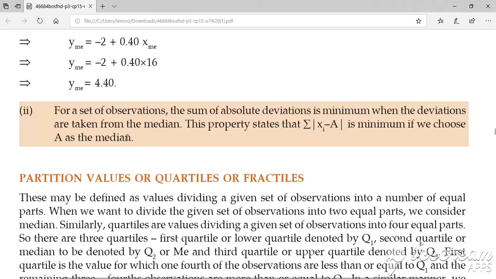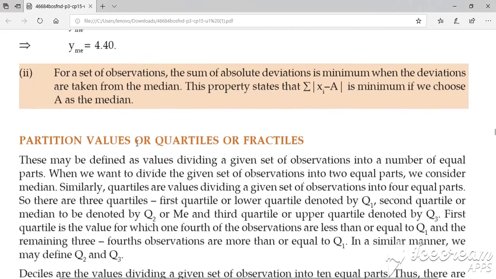So in arithmetic mean we considered, if we consider summation of each and every observation from its mean, it gives you 0. But if we consider modulus of xi minus median, so summation of all observations taken from its median gives you the minimum value. This is what they want to tell you. Now the next part of this is